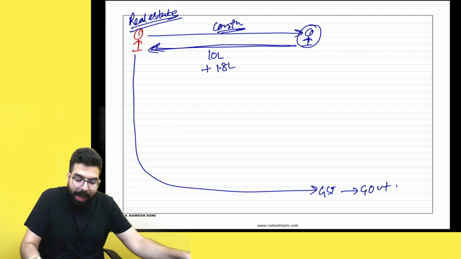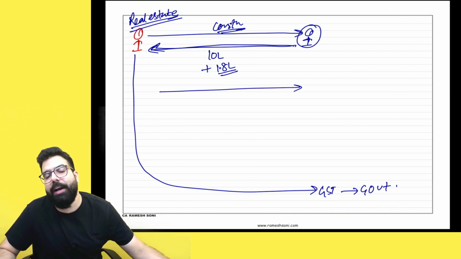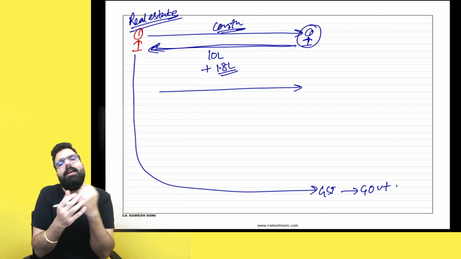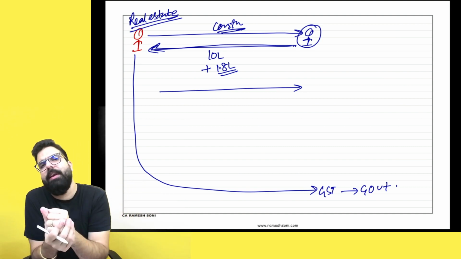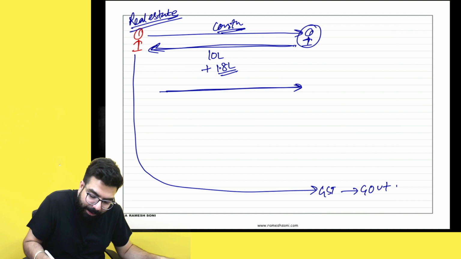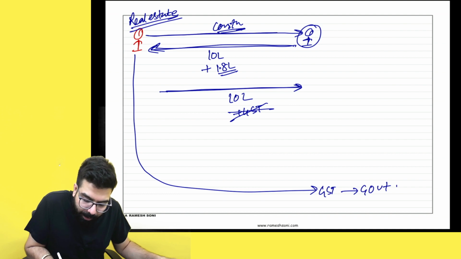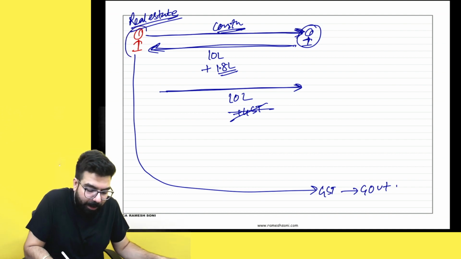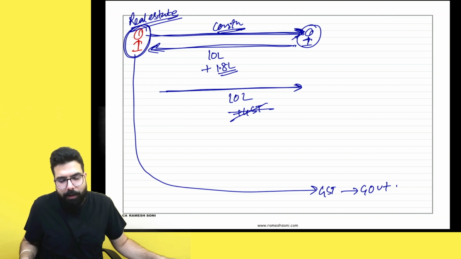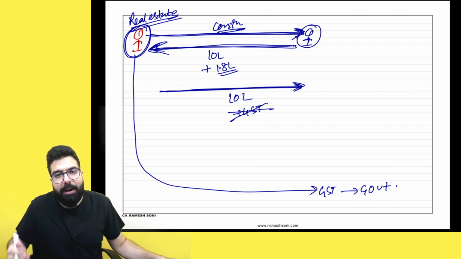He told, see sir, I have already paid the GST to the government. I can't issue you a credit note because the time limit to issue a credit note is this year ka. By next year I could have issued you the credit note, but it's already 3 years, so I can't give you the GST back. I will give you your 10 lakh rupees back. He gave me my 10 lakh rupees back, but he did not give me my GST back. Sir, the builder told me he will give me an apartment within 3 years, and he took 10 lakh rupees as advance from me plus GST. He did not give me the apartment within 3 years, so I told him contract cancel, give my money back. He gave my 10 lakh rupees back, but not my GST.